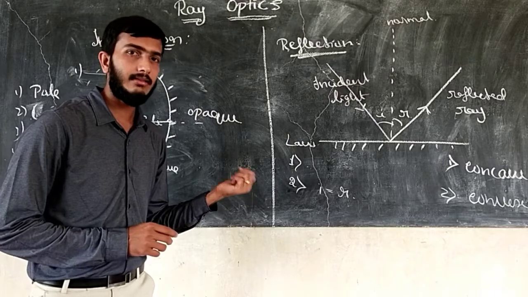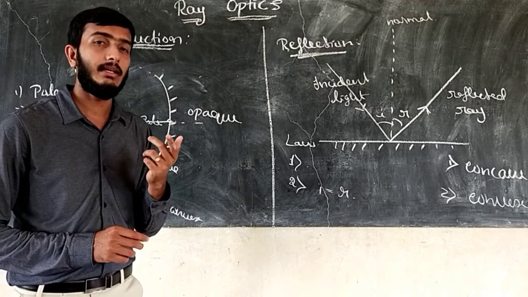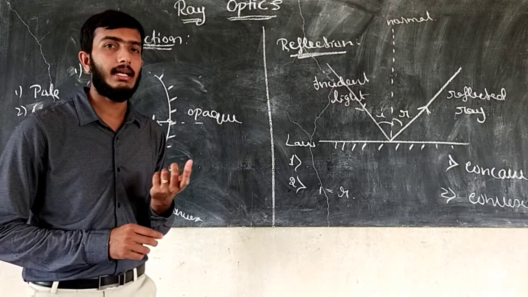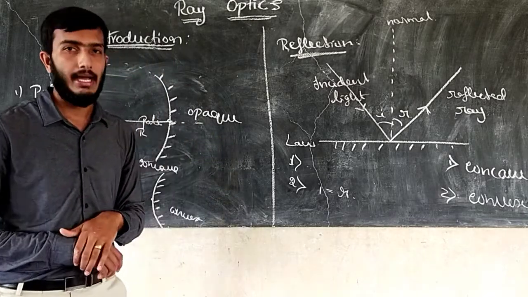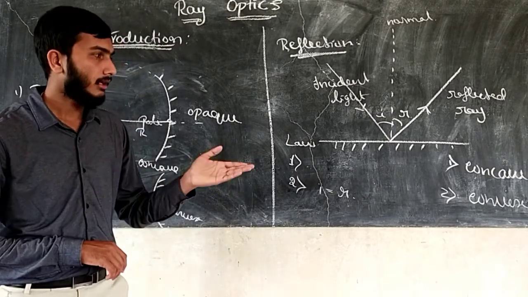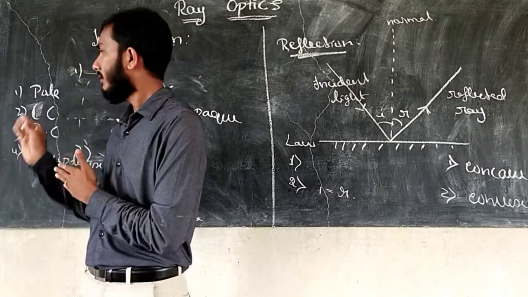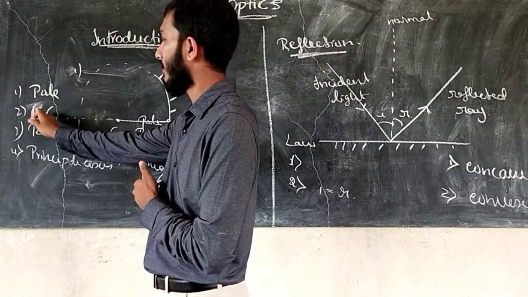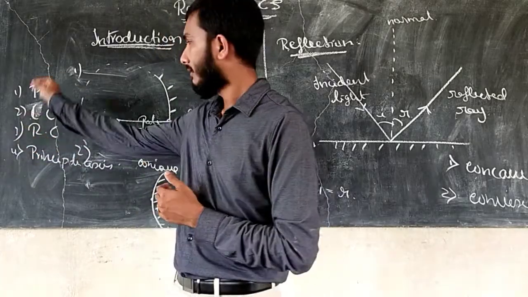Then the mirror is classified into two types. That means spherical mirror, which we are using. The spherical mirror is classified into two types: concave mirror and convex mirror. What is meant by a spherical mirror? A spherical mirror has one side as the reflecting surface and the other side opaque. Concave mirror means the reflecting surface moves towards the center, and convex mirror means the reflecting surface moves away from the center. Right. Then you know the different terms related to the spherical mirror: pole, center of curvature, radius of curvature, and principal axis. You know the definitions for these four terms.